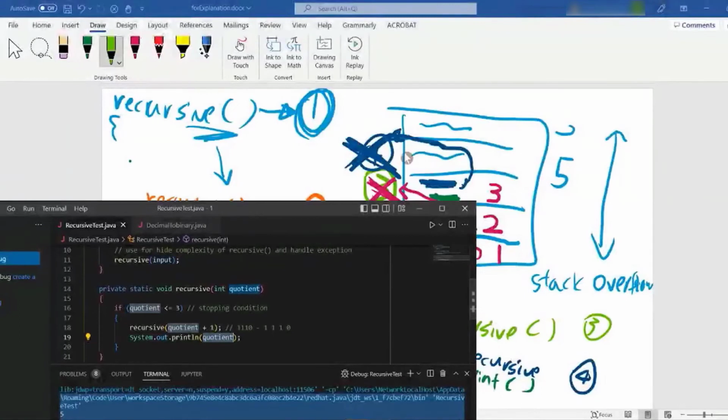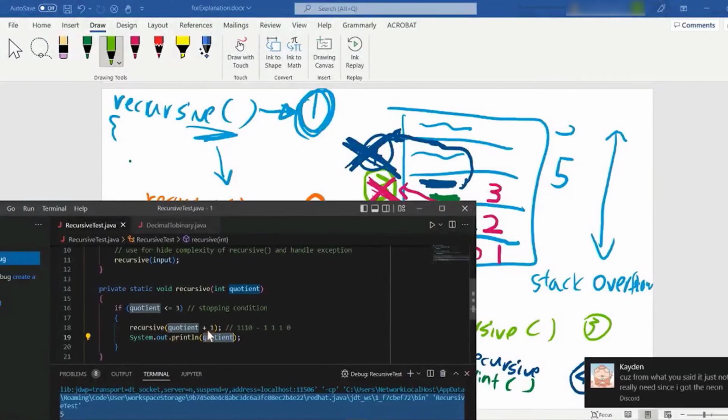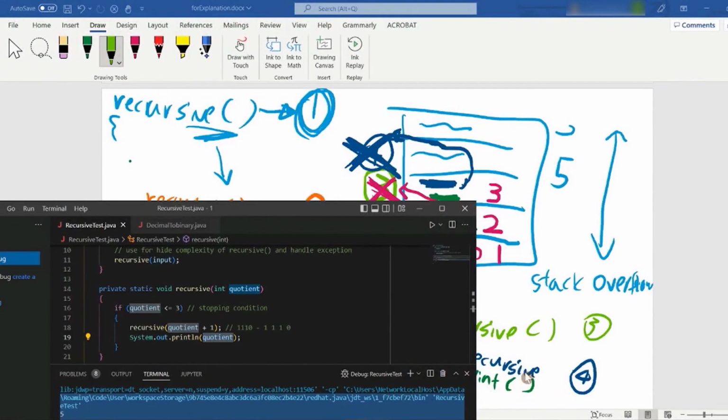When we exit this function, we come back to this code, then we execute the next line. So that's why you can see 3 in here.